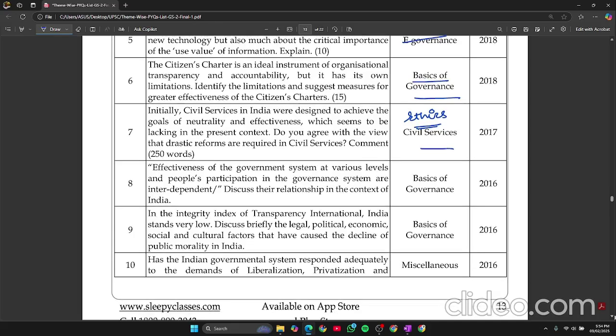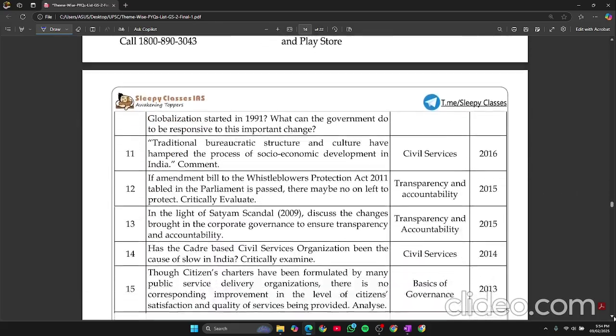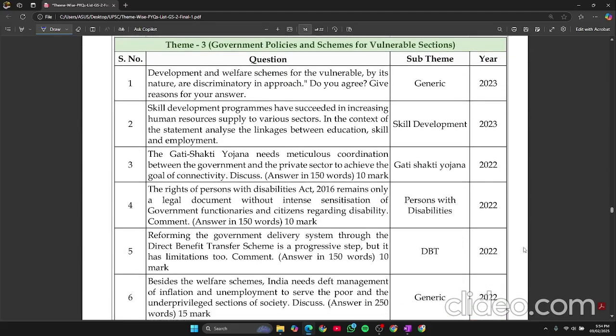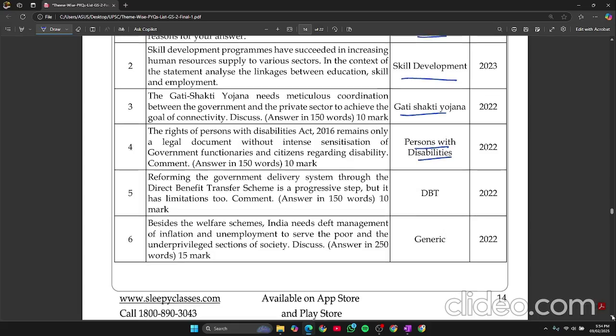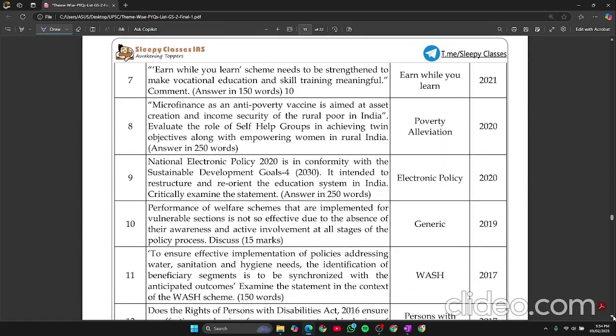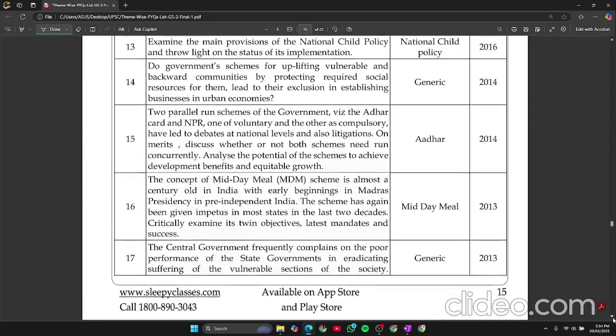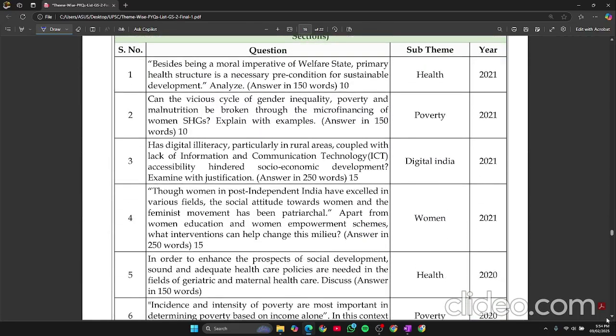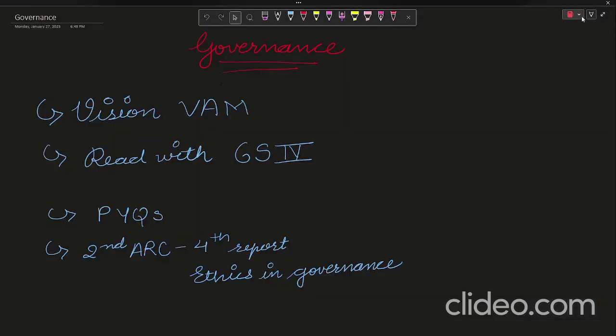You will be able to write broader answers and will get some extra marks for that. Now, the government policies and schemes for vulnerable sections, that is skill development, Gati Shakti Yojana, persons with disabilities, and likewise the schemes. Okay, on while you learn, that is also a scheme of the government, the national child policy, and likewise. Now this is the topic from social justice. Let me just show you the sources, then we will come to this again.